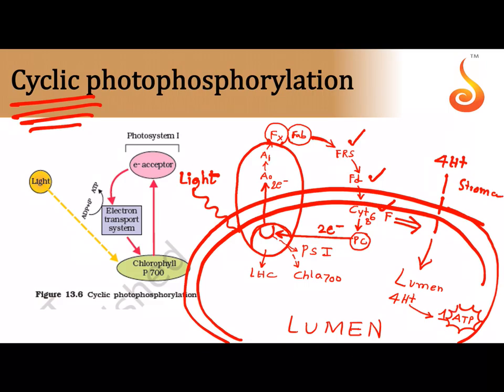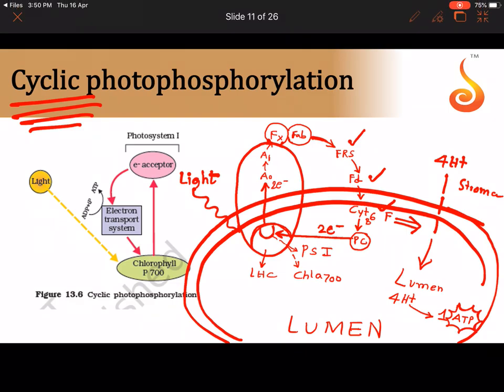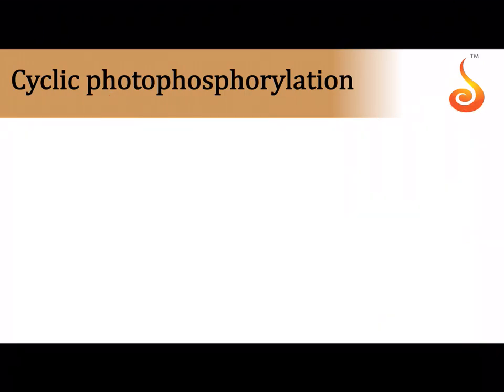In non-cyclic photophosphorylation, it was synthesizing 2 ATP molecules, correct? In cyclic photophosphorylation, there is only one ATP molecule. And one more thing you have to remember, the only product of cyclic photophosphorylation is ATP. There is no production of NADPH. NADPH is produced only during non-cyclic.